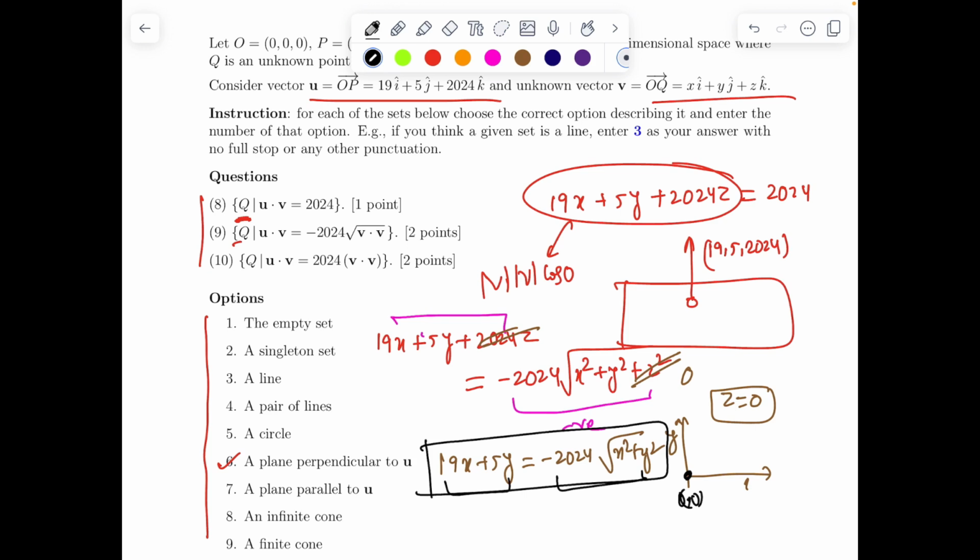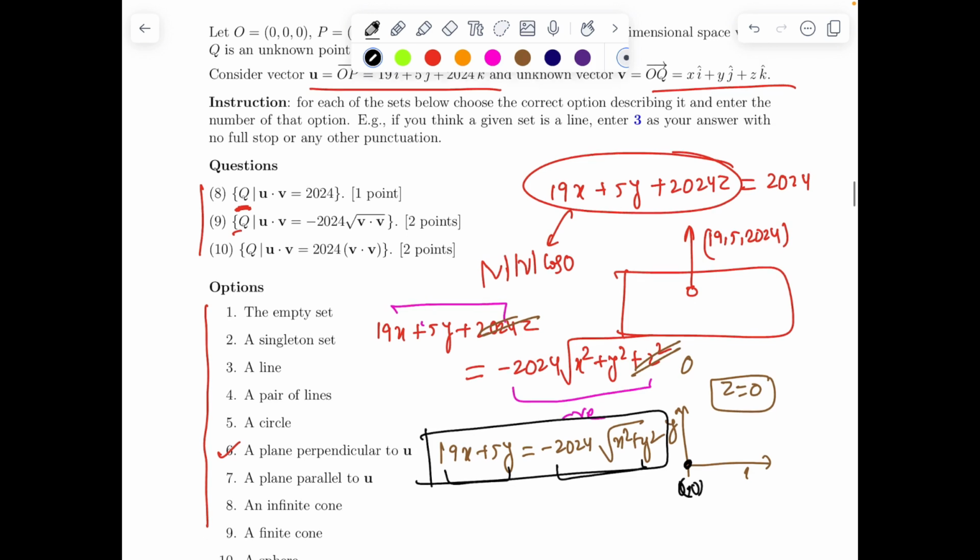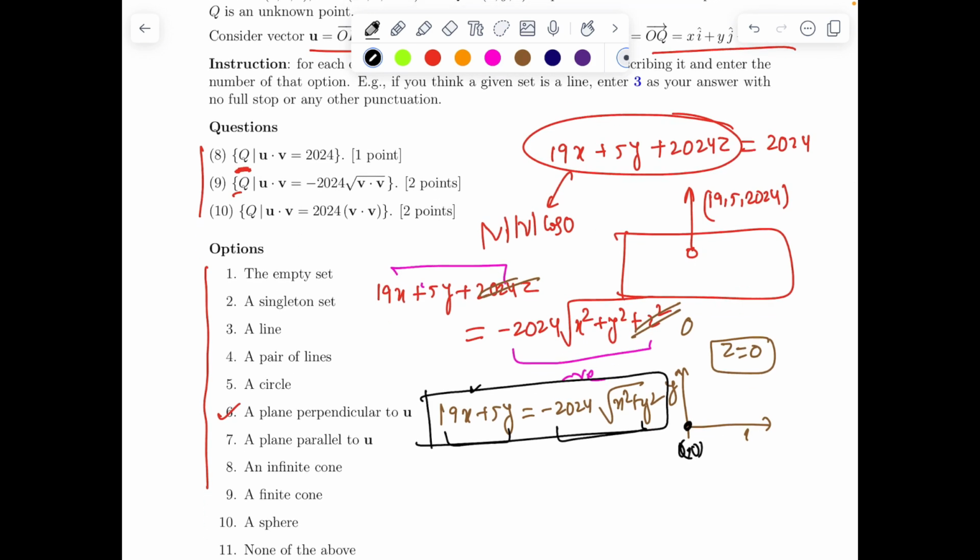No, that's not possible because RHS is negative and this is positive. Is there any negative solution? That is possible. So it will be a second degree curve.